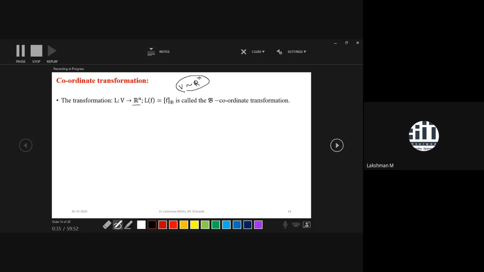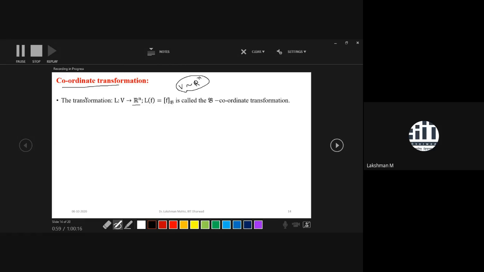Here V may be any kind of vector space. Elements of V may be functions, matrices, anything. But if the basis of V has n elements, then we can always find a 1-1 correspondence between V and Rn. That 1-1 correspondence we can define with the help of this coordinate transformation.